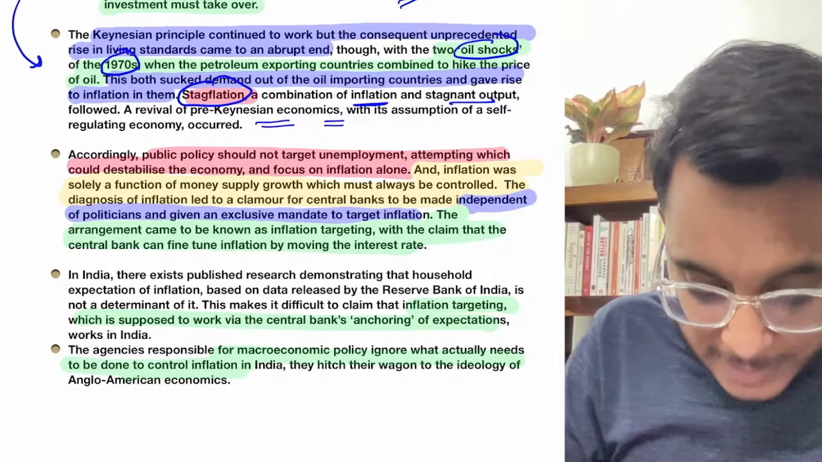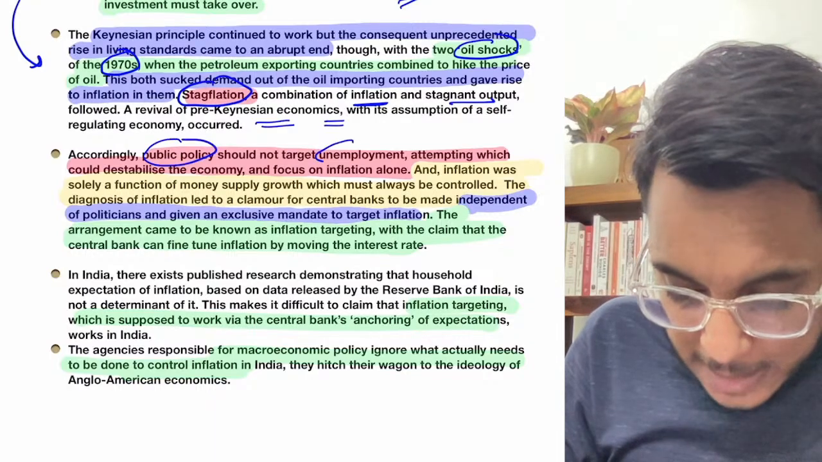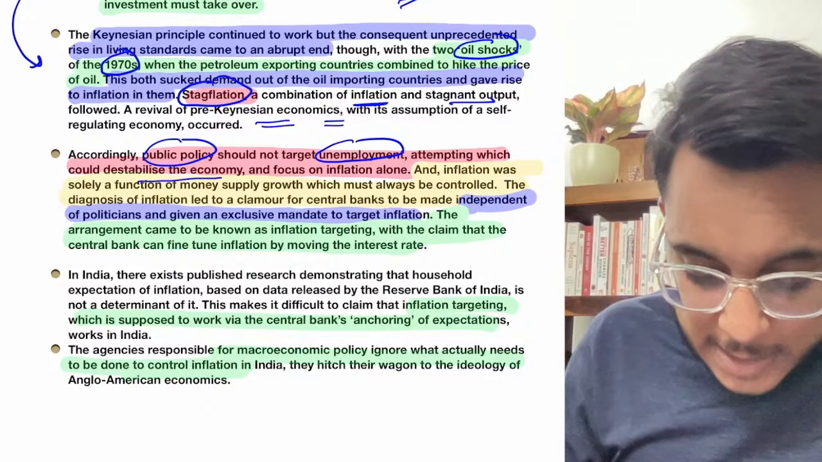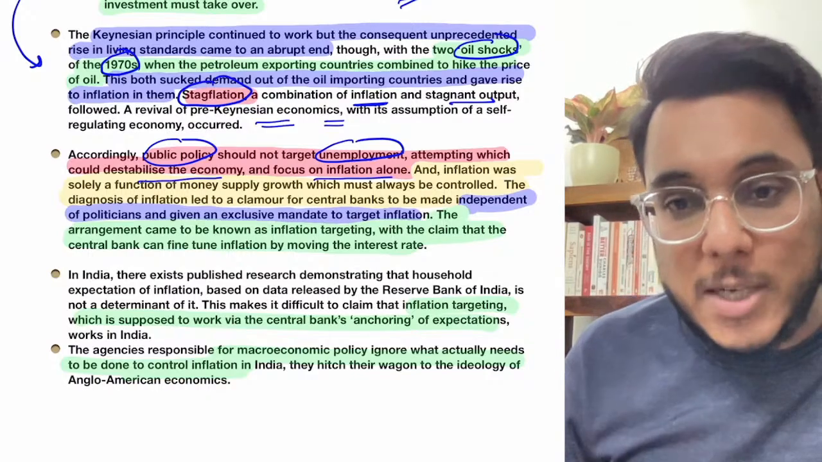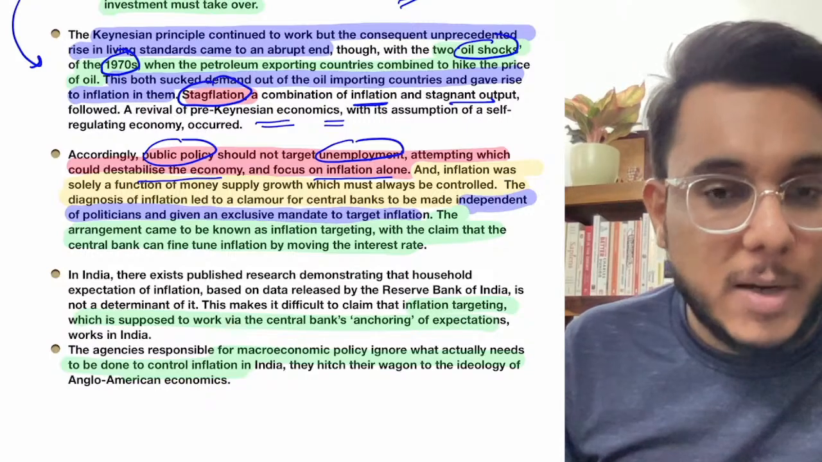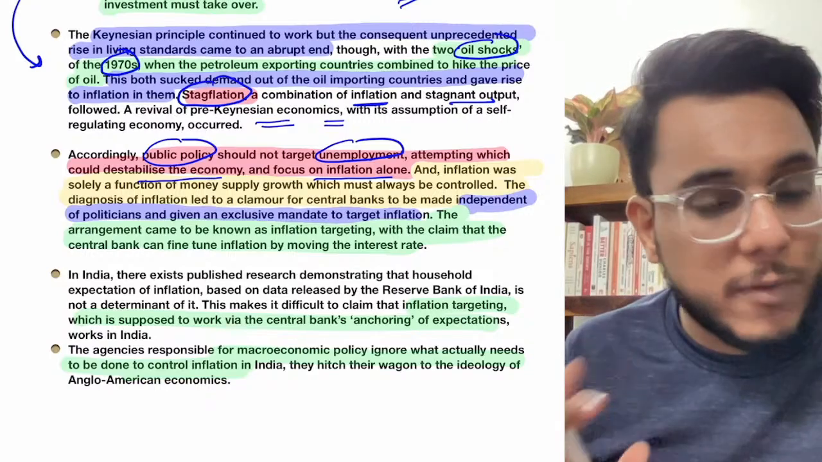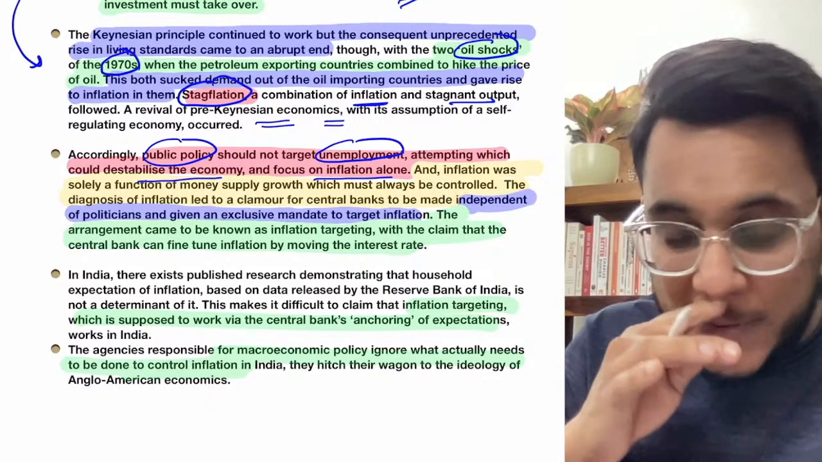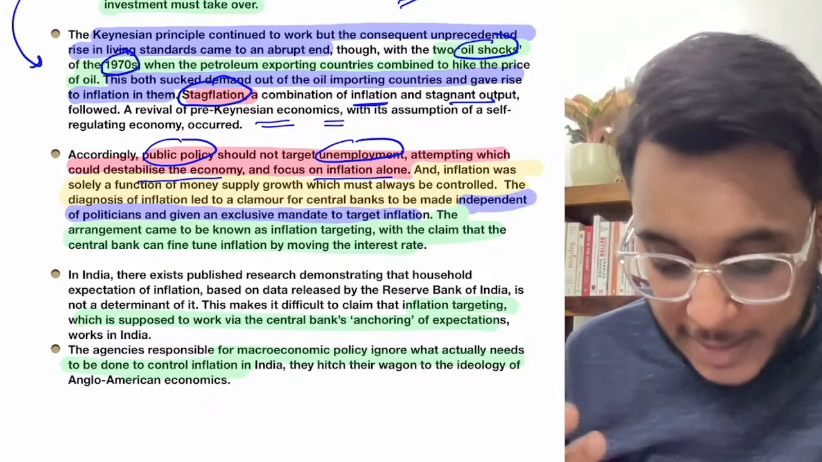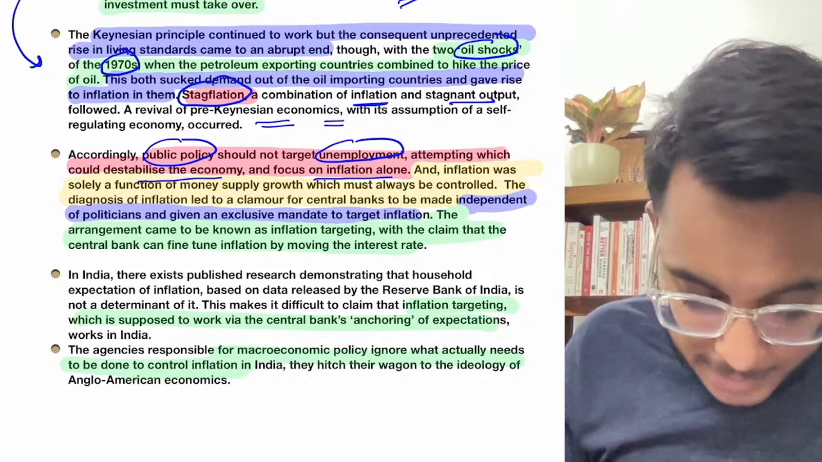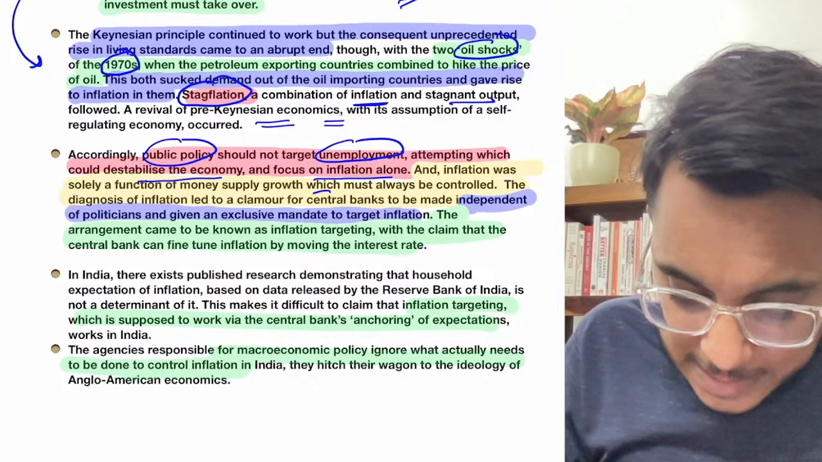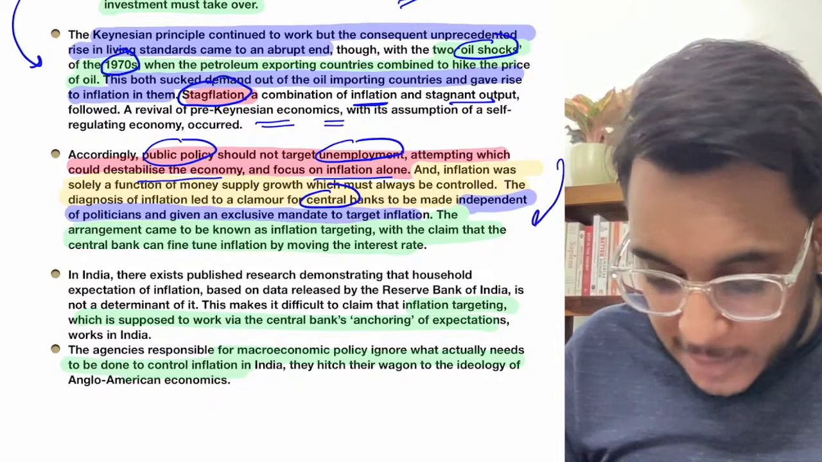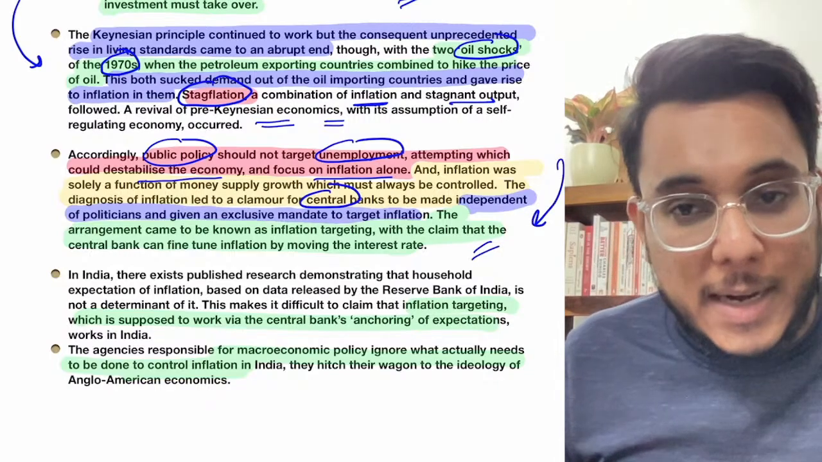Here, the idea came that public policy should not target unemployment, because if you target unemployment, it could destabilize the economy, and the government should focus on inflation alone. You should focus only on inflation, because if inflation is not controlled, it will lead to a very big problem. Now, what happened? Basically the central banks all started to target inflation.